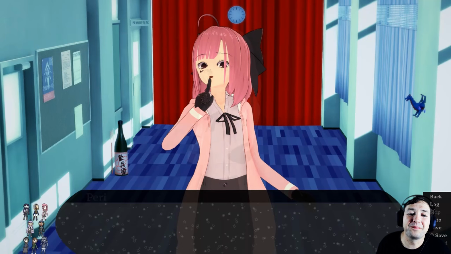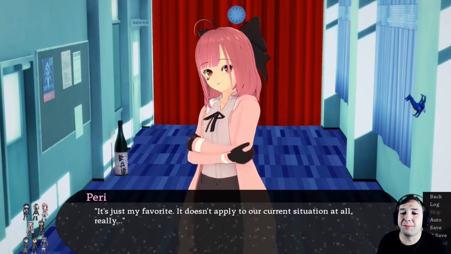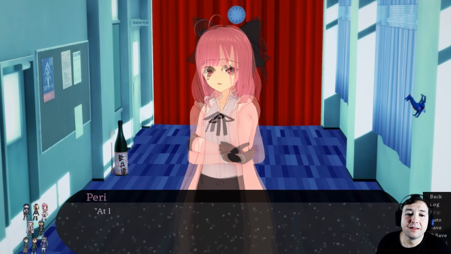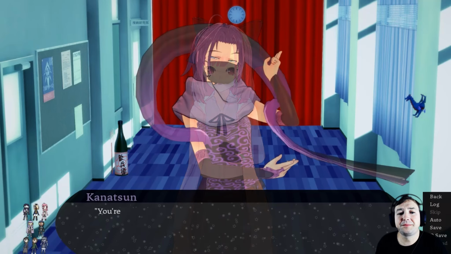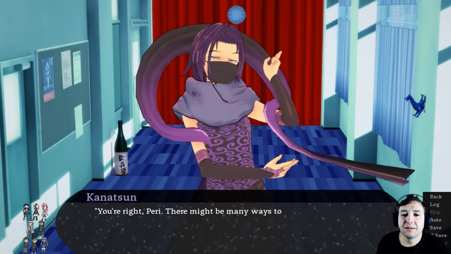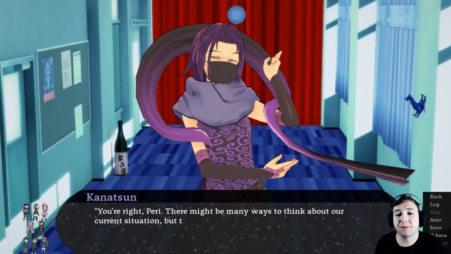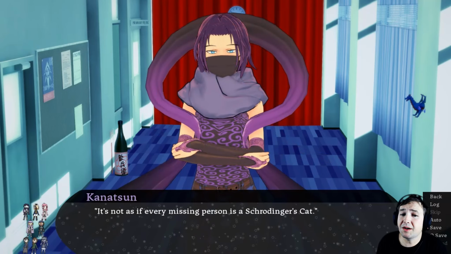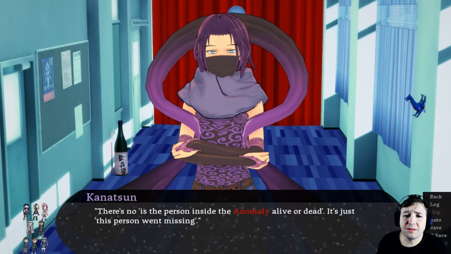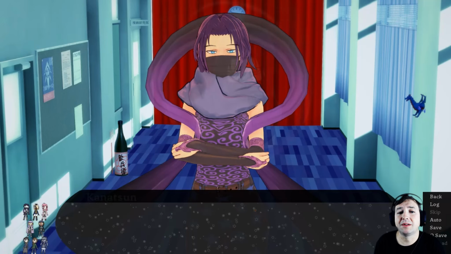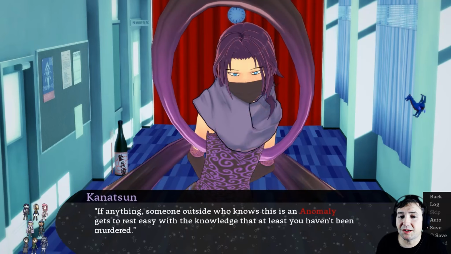Why would I do that? It's just my favourite. It doesn't apply to our current situation at all, really. At least I don't think it does. You're right, Petty. There might be many ways to think about our current situation, but that's not one of them. It's not as if every missing person is a Schrodinger's cat. There's no, is the person inside the anomaly alive or dead? It's just this person went missing. If anything, someone outside who knows that this is an anomaly gets to rest easy with the knowledge that at least you haven't been murdered.